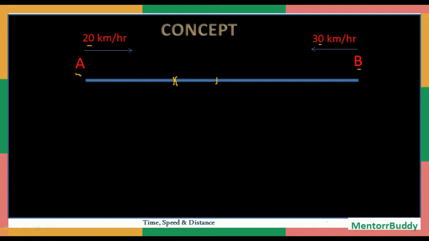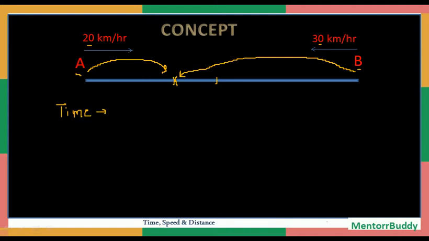Now we have to consider that if both of them started running at the same time, then the time in which A reaches from this position to this position will be exactly the same as the time taken by B to reach from this position to this position. If the time is constant, the time in which A covers its distance is the time in which B covers its. So in this case my time is constant.